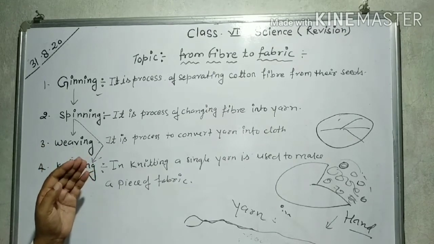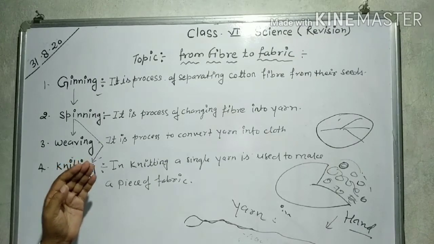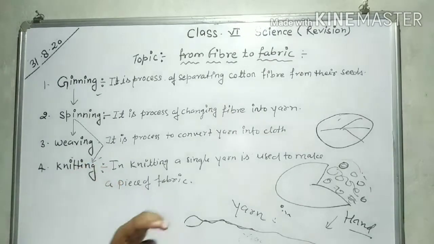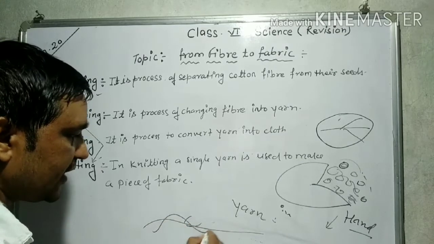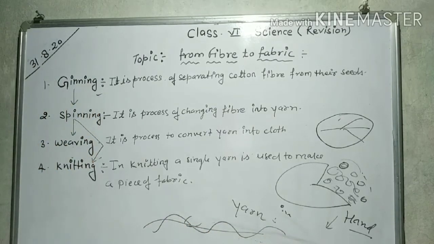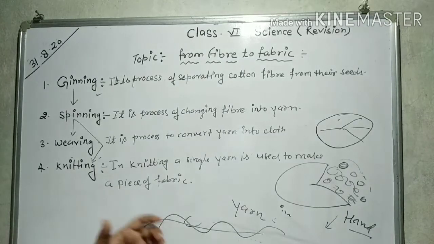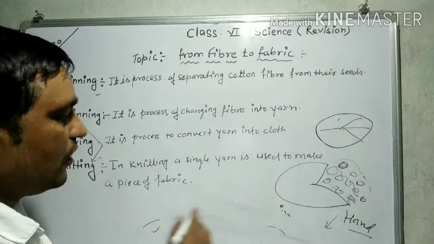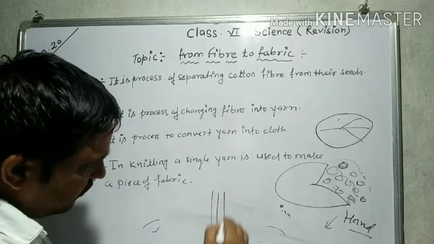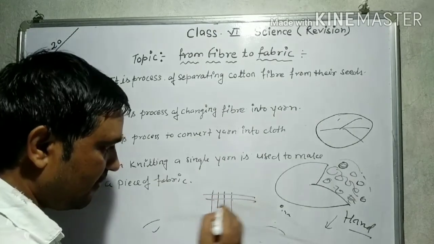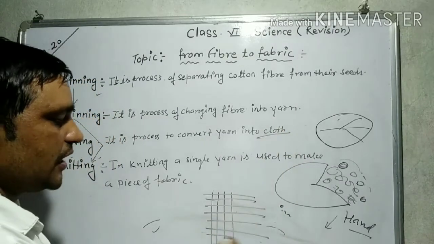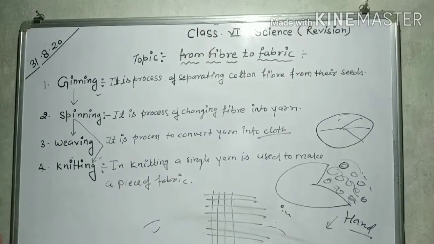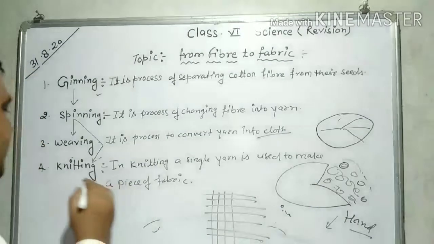Weaving means we need to take two yarns in opposite directions, one set of yarn in the parallel direction and one in the horizontal direction, in this form. So the formation of the cloth is known as weaving. Okay. Now see the knitting.